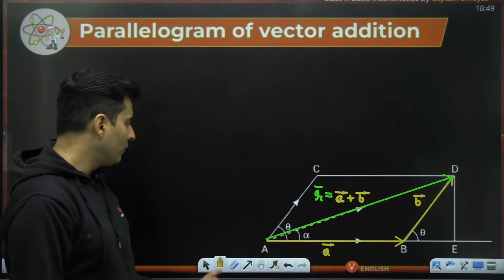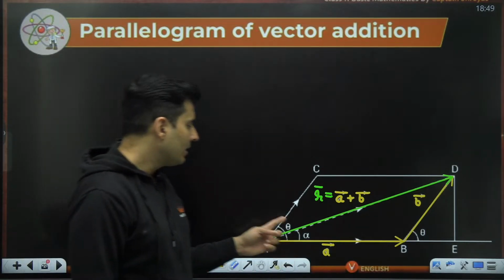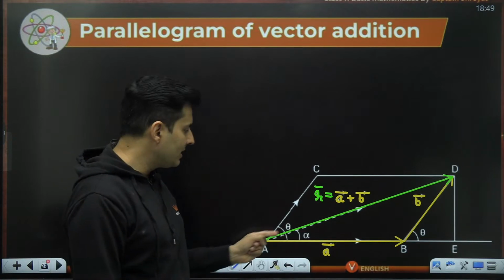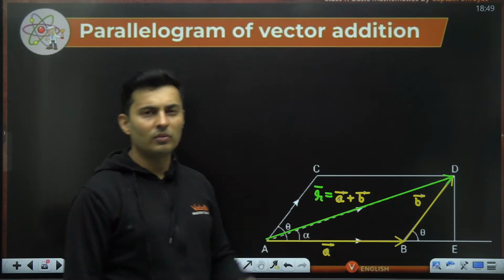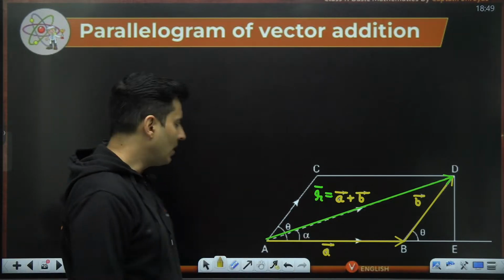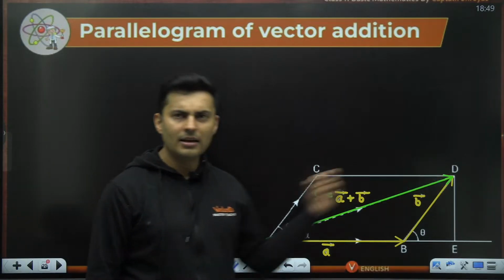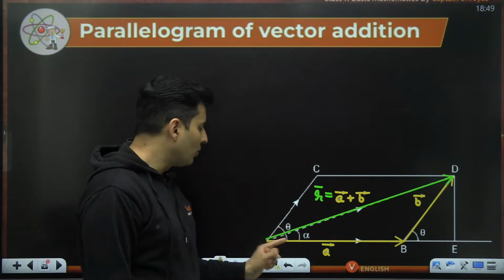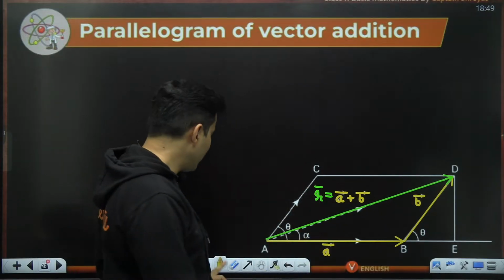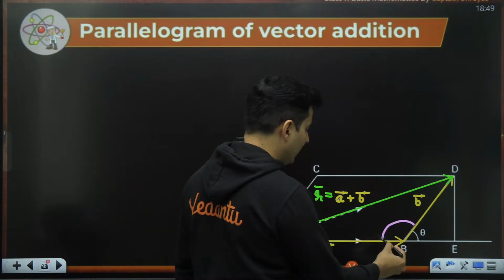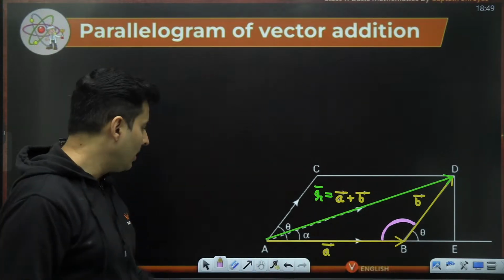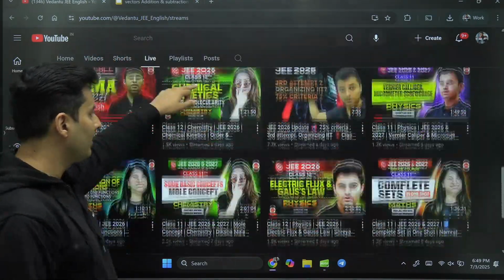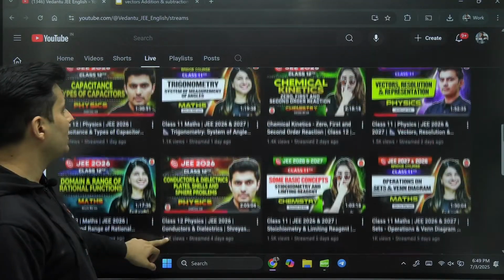I want to find out the magnitude of the resultant. I also want to find out the angle which the resultant makes with any of these vectors. So our aim is to find the green vector and in what direction it is. That's the whole idea. Now tell me, if I ask you what is the angle between A and B, a lot of students might immediately jump and say, sir, the angle between A and B vector is this. But do you remember, in the previous lecture, I told you how to exactly find the angle between two vectors? If you remember it, you will not make that mistake.